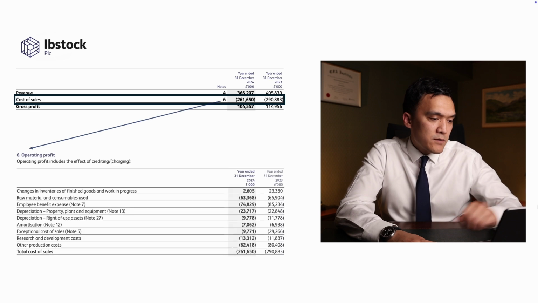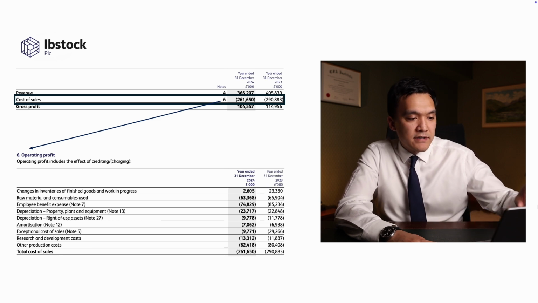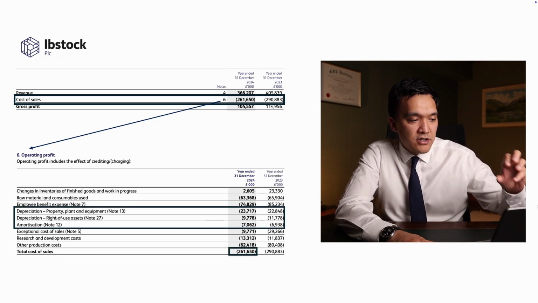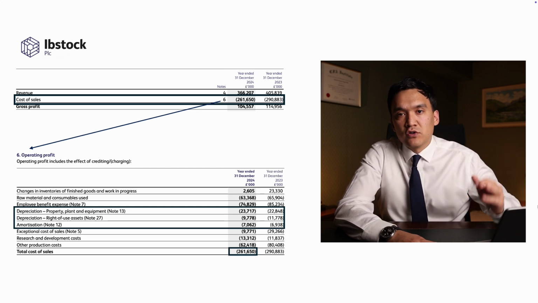And in note 6 we can see that there is depreciation of property, plant and equipment, depreciation of right of use assets, and amortization expense. And we can take all these depreciation and amortization expenses and remove them from cost of sales to show them separately after EBITDA.